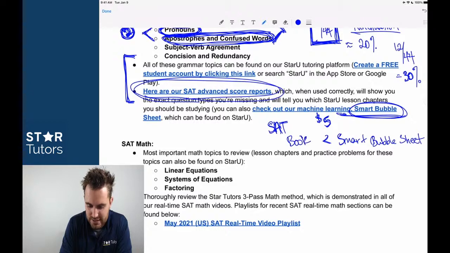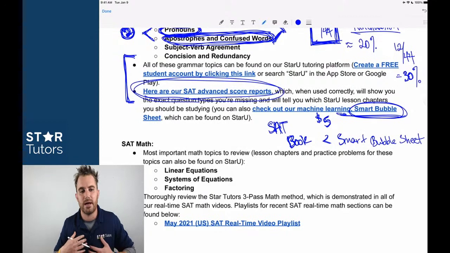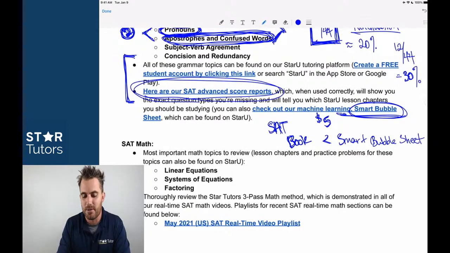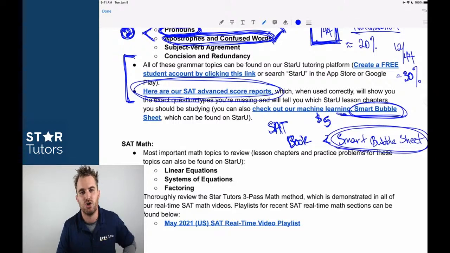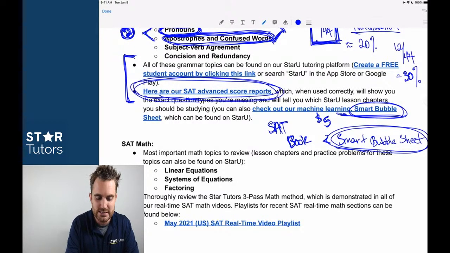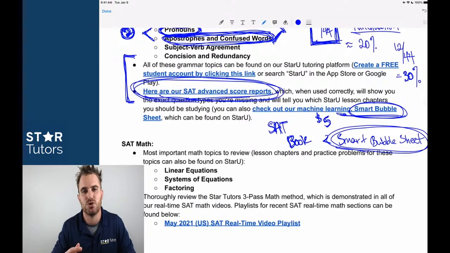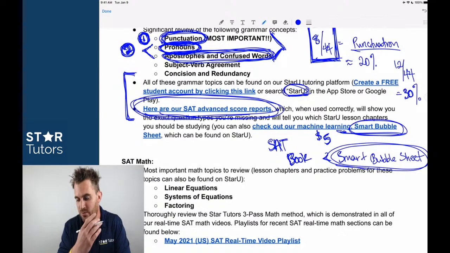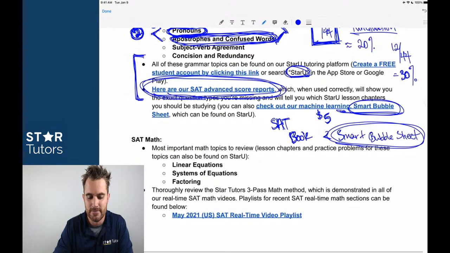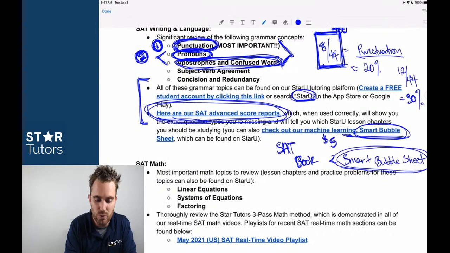It is a book in itself, where all the content is from our tutorials to begin with, all written by current SAT tutors, but the Smart Bubble Sheet gives you the exact question types based on your real practice tests. Same thing with these advanced score reports: based on real SAT practice tests, they show which question types you're most frequently missing, which can then be applied and reviewed in the StarU app, which is again free with the exception of the Smart Bubble Sheet. So those are the two most important writing and language.